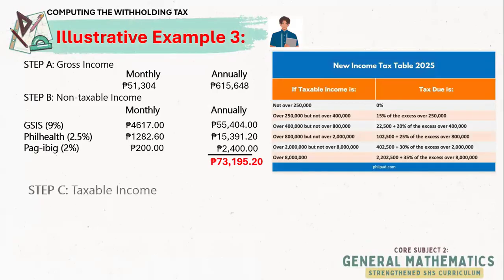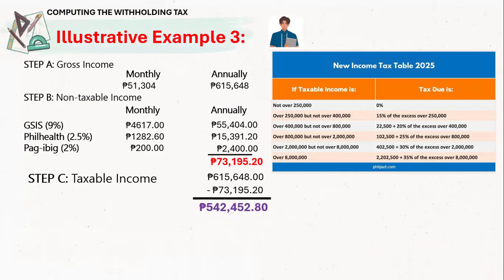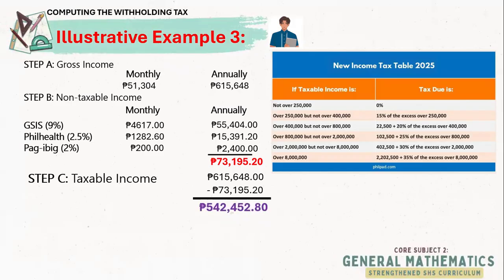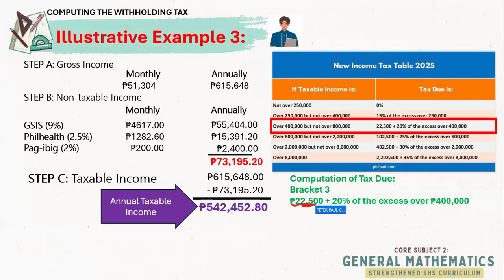Now let's proceed to the taxable income. We subtract B from A. So we have this one. And the answer is 542,452 and 80 centavos. This will be your annual taxable income. Notice which bracket we belong to based on our tax due. So for the computation of tax due, we belong to bracket 3 and that's 22,500 base and then we get 20% of the excess of 400,000.